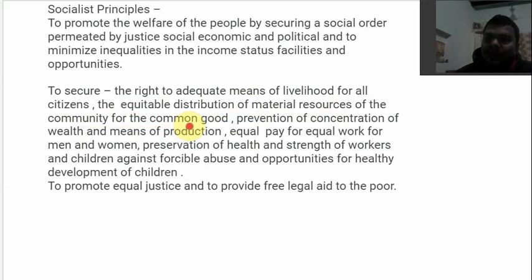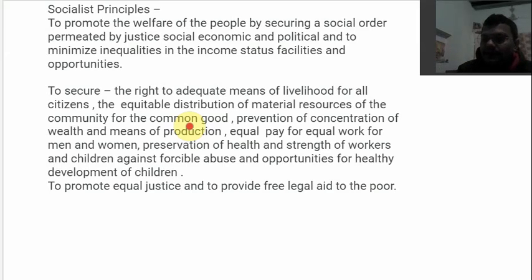It should not be that one person has thousands of acres of land and the other person does not have any patch of land at all. So what he's saying is that these material resources should be distributed in an equal manner for the common good of the community. This is how you should frame your policies, and they did.